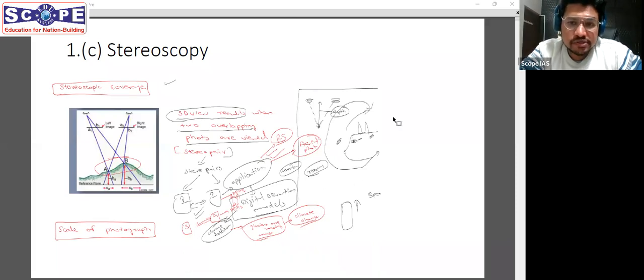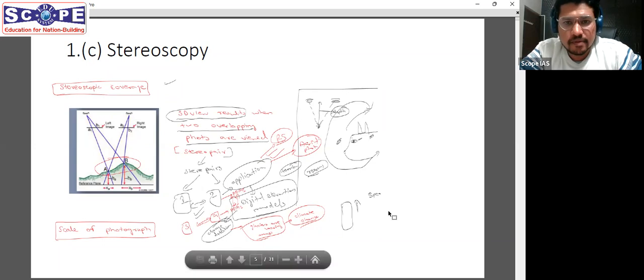We also understood that in our lives, with our own eyes, we are doing stereoscopy all the time, because our two eyes, as I have depicted here, are looking at one point from two different angles. So this was covered in our class, and if you want to read more, you will have to go into a little detail in one of the books of remote sensing. You can take a book of any Indian author or any foreign author, and you will find this topic there.